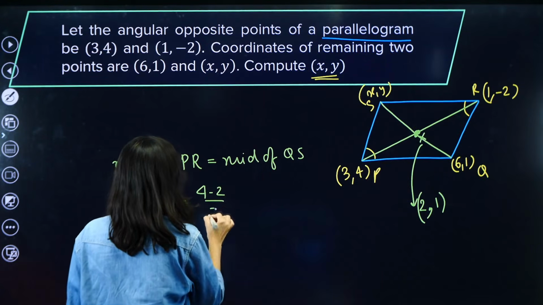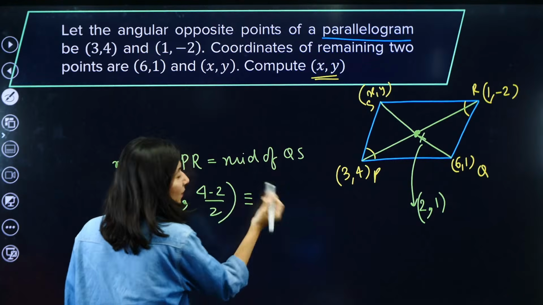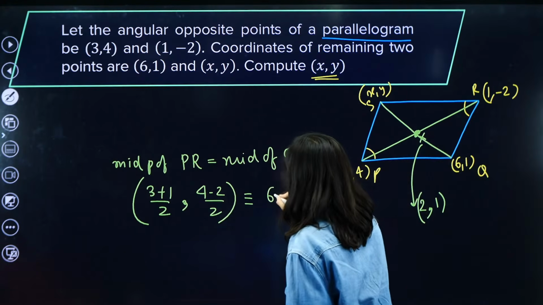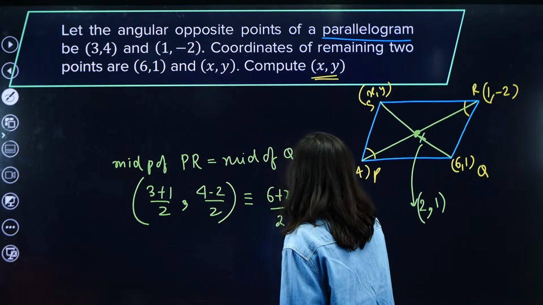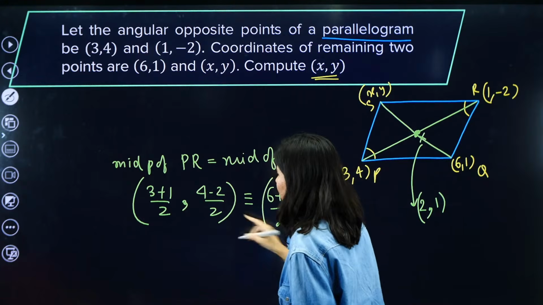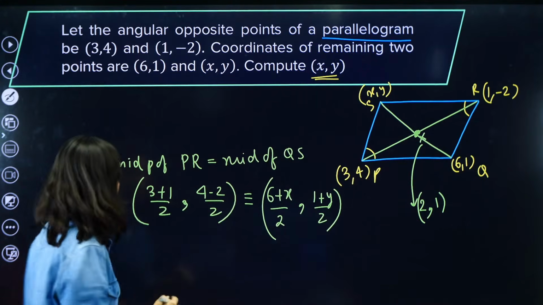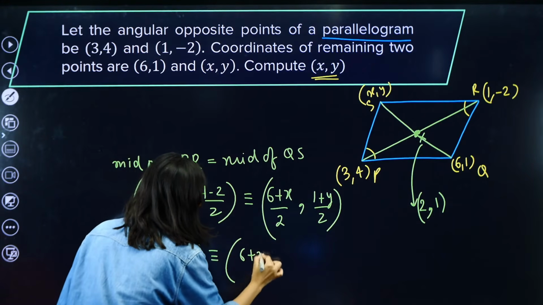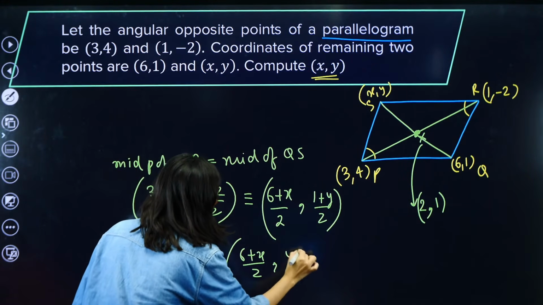This is the midpoint of PR, correct? This will be equal to the midpoint of QS. QS, so (6 plus x by 2, comma 1 plus y by 2). Correct? So this is going to be 4 by 2, so (2, 1) will be equal to (6 plus x by 2, comma y plus 1 by 2).